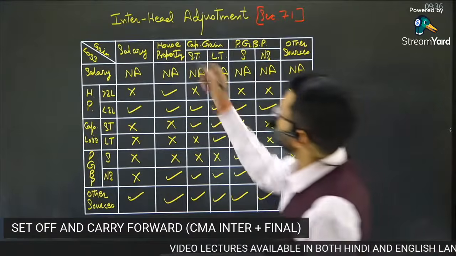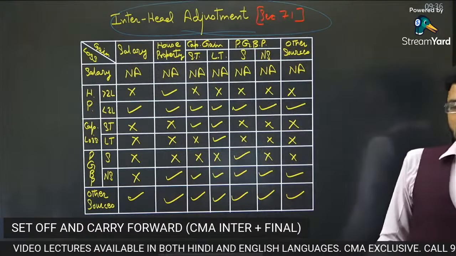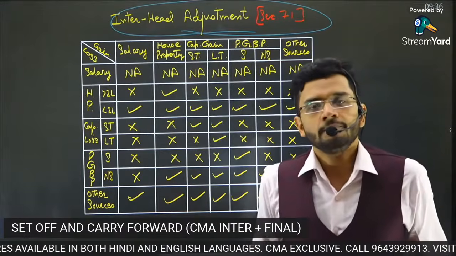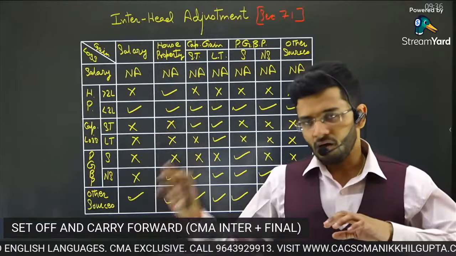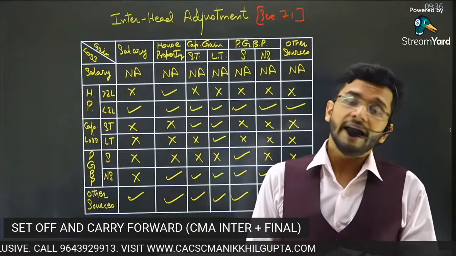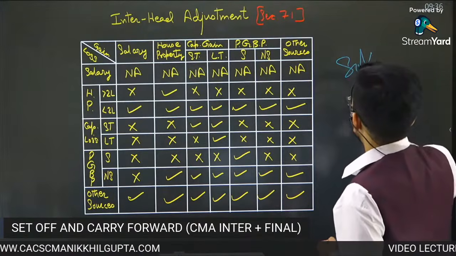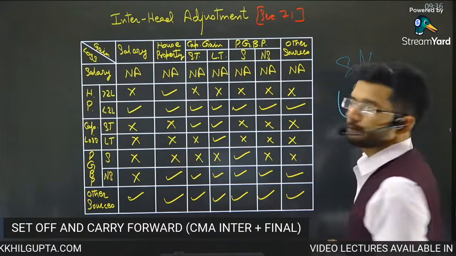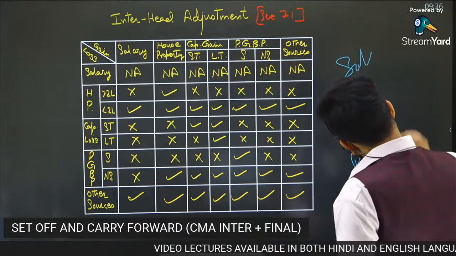Okay, so now we talk about inter-head adjustment, section 71. What do you mean by inter-head adjustment? Inter-head adjustment means when one head of income loss is getting adjusted from other income of a different head. So for example, you have salary income and you want to adjust it against house property loss, or you have capital gain income and you would want to adjust it against PGBP loss.